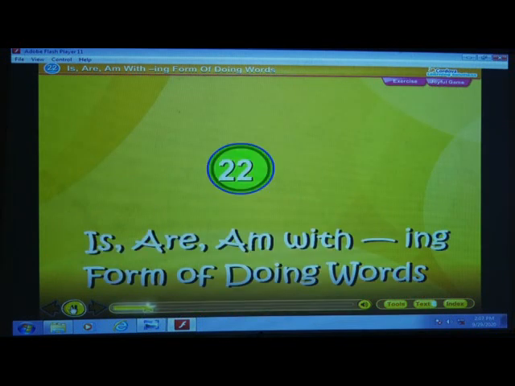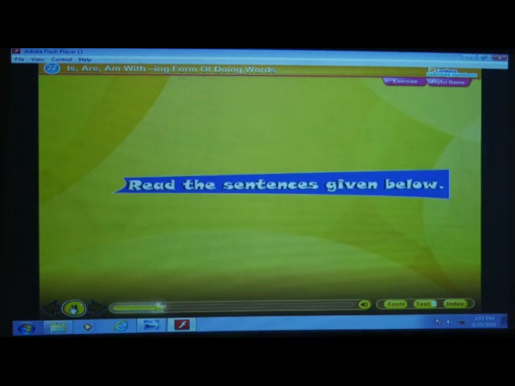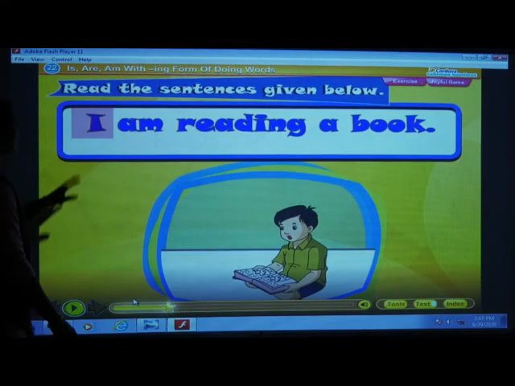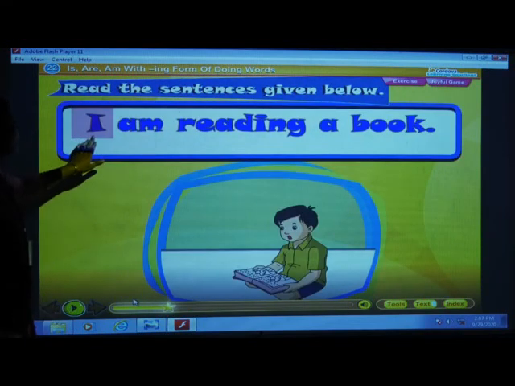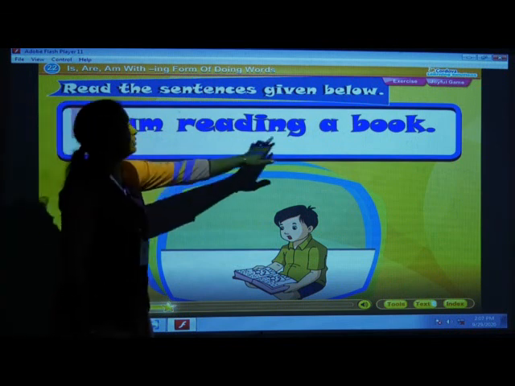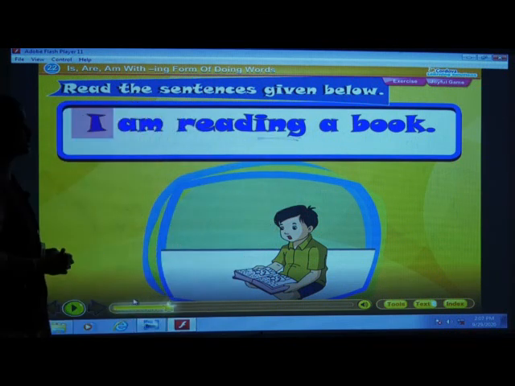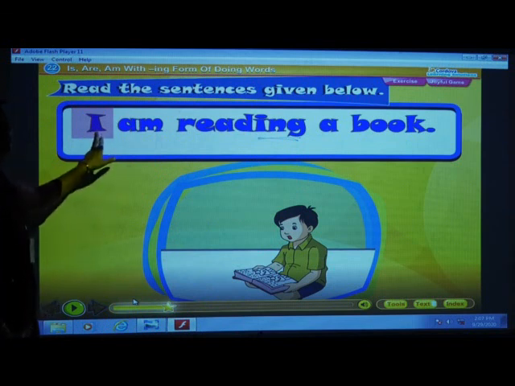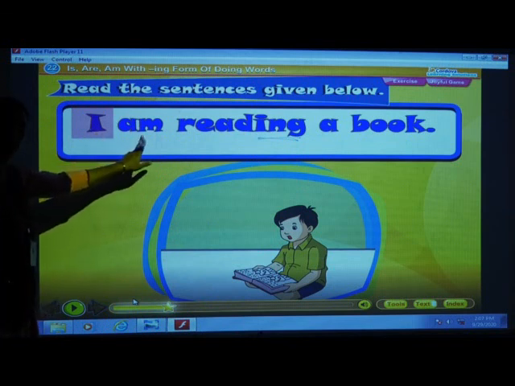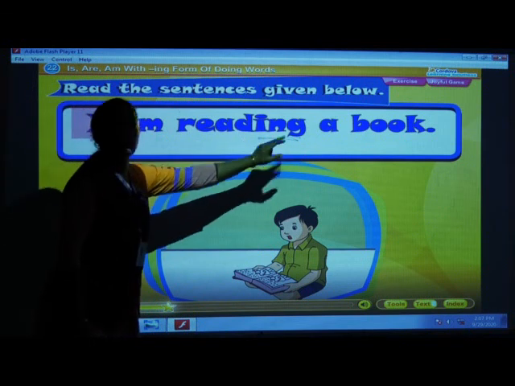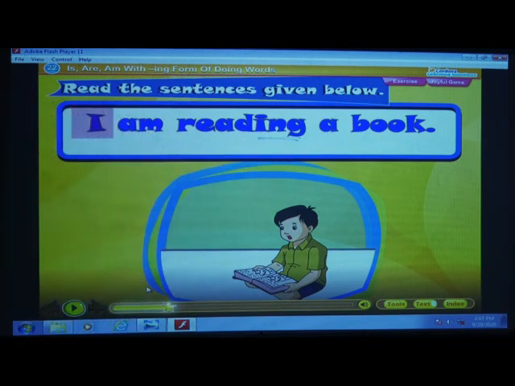The ing form of doing words. Read the sentences given below. See children, now here I'll explain this again. I am reading a book. The ing form of the word is used, okay? And here, always with I, what do we use? Am, yes. So, I am reading a book.